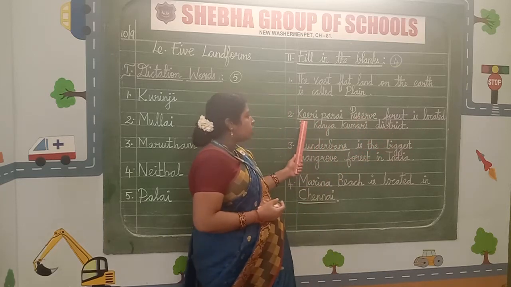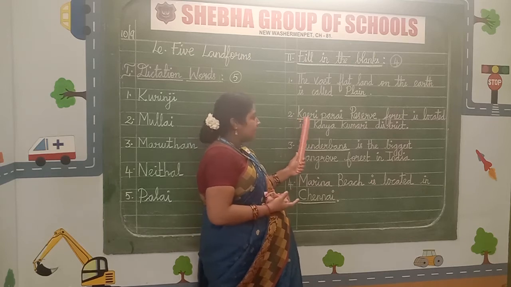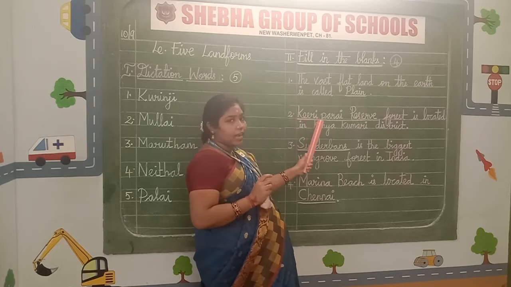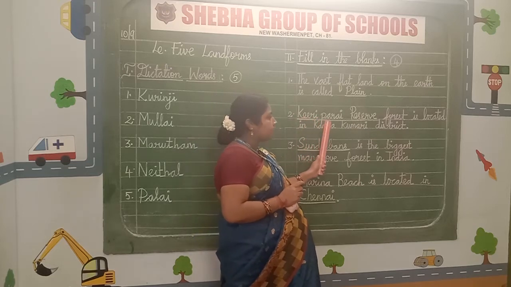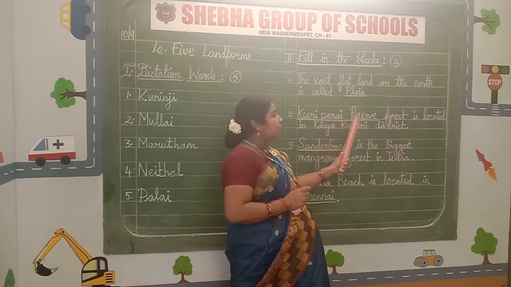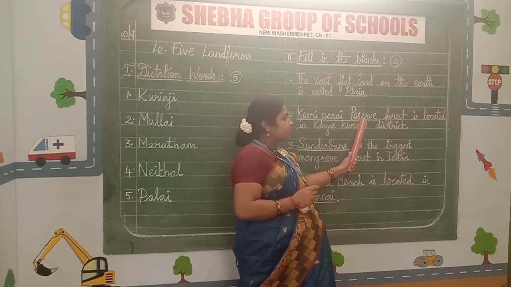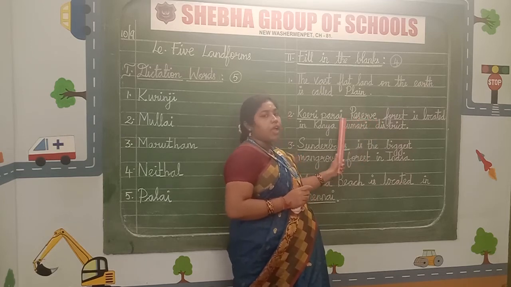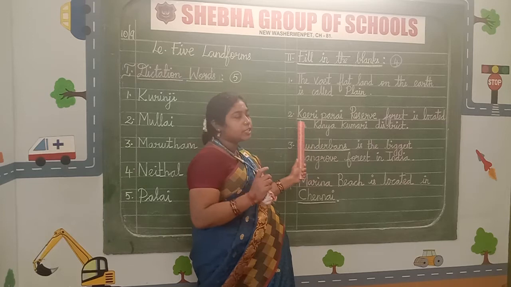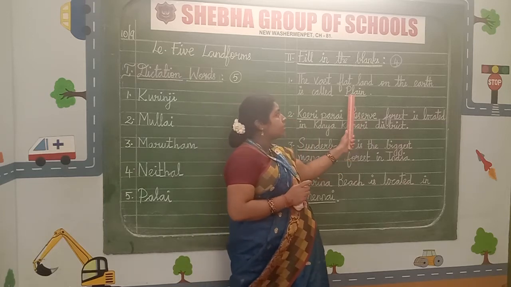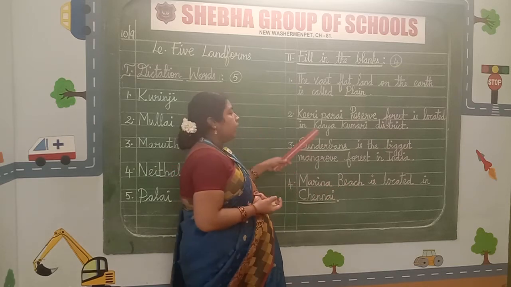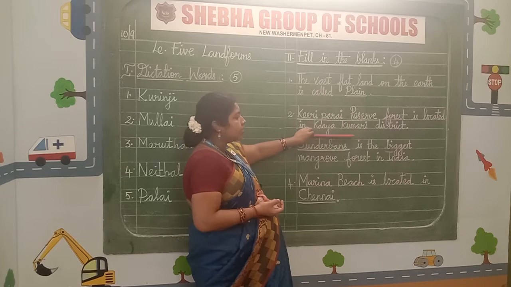Come on, let us pronounce the words. Kiri, K-E-E-R-I. Parai, P-A-R-A-I. Reserve, R-E-S-E-R-V-E. After writing, check the spelling, children. Underline the answer. Fill in the blanks answer with the scale and pencil. Don't forget it.